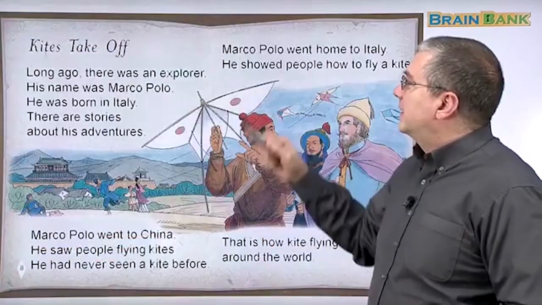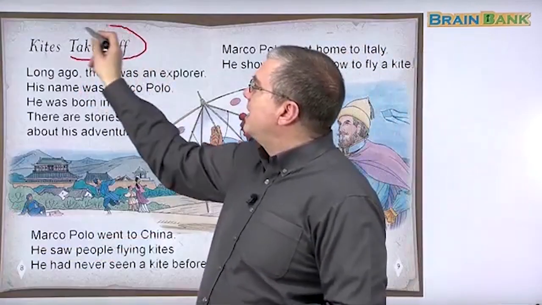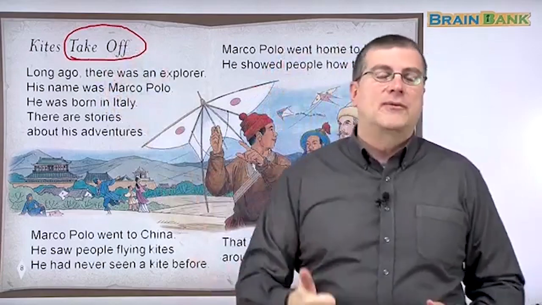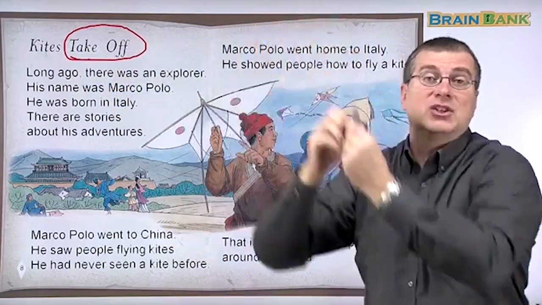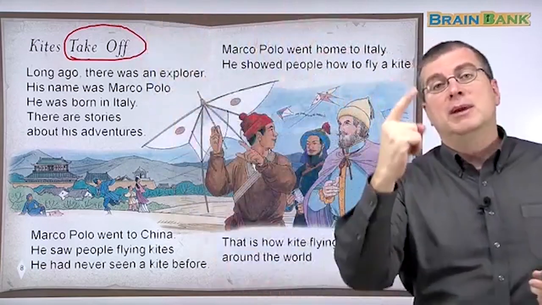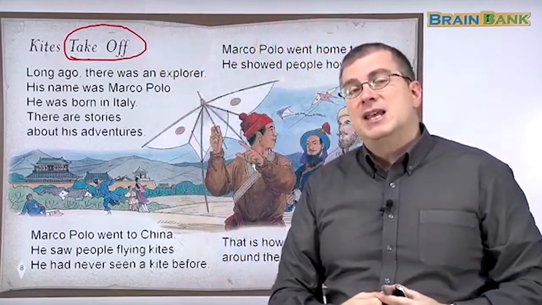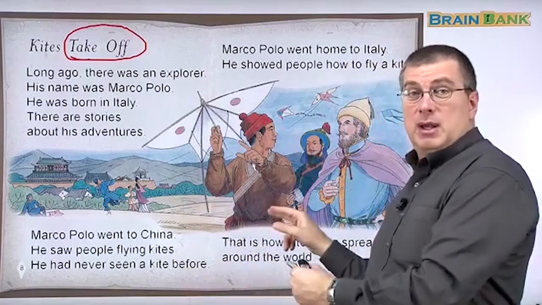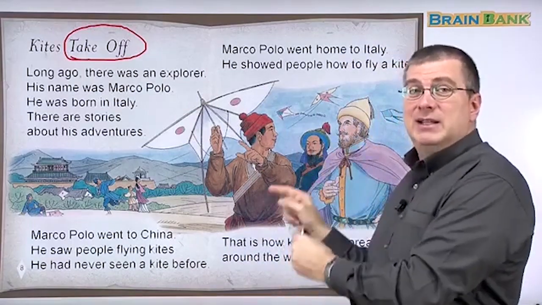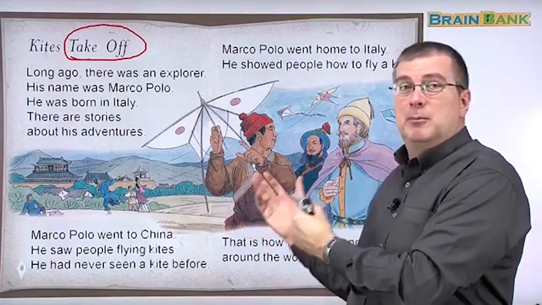Okay, kites take off. Remember I told you there were two meanings for this phrase, take off. One means, the kite takes off. You throw it in the air, the wind catches it, and it takes off. That's one meaning. Another meaning of take off is something becomes popular. And that's the meaning that we're talking about here. We're talking about when did kites become popular? How did they become popular?